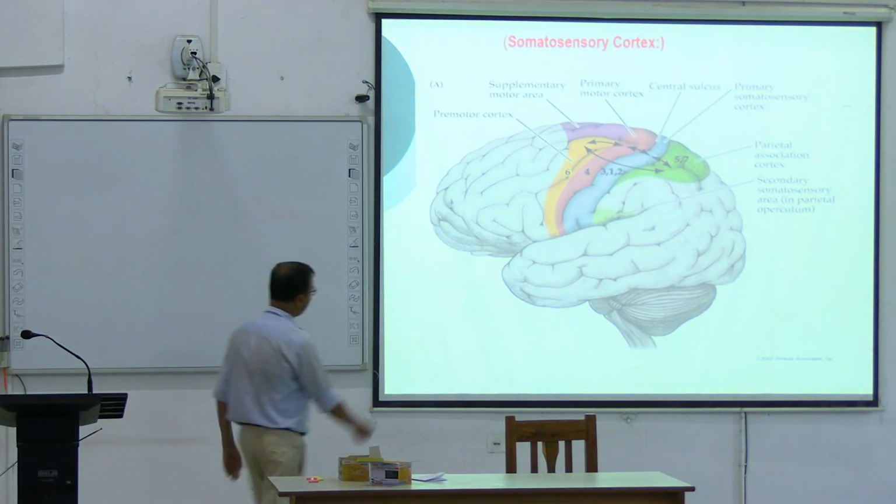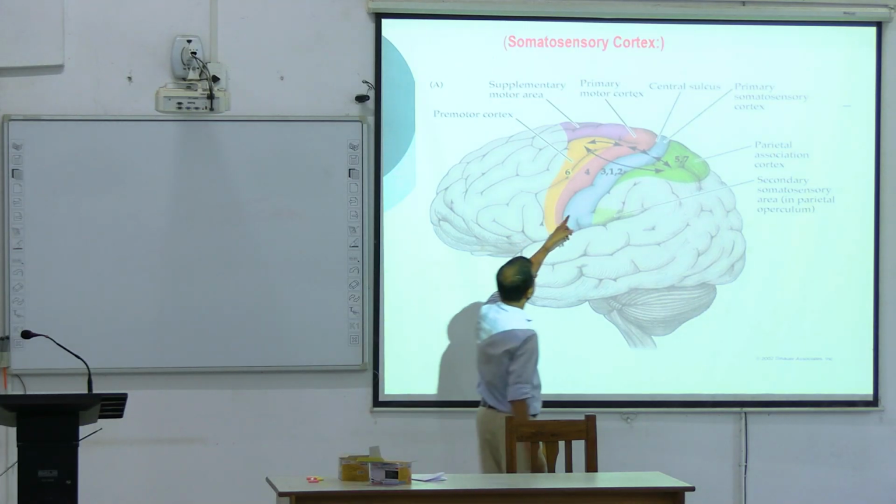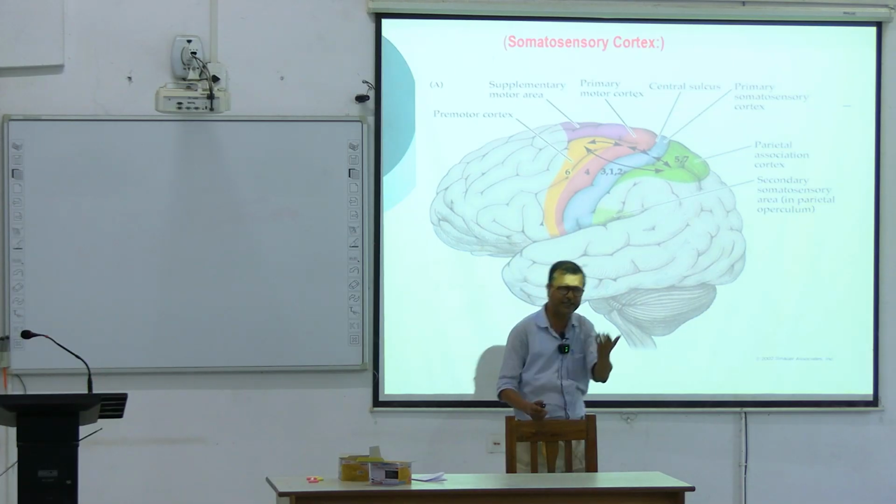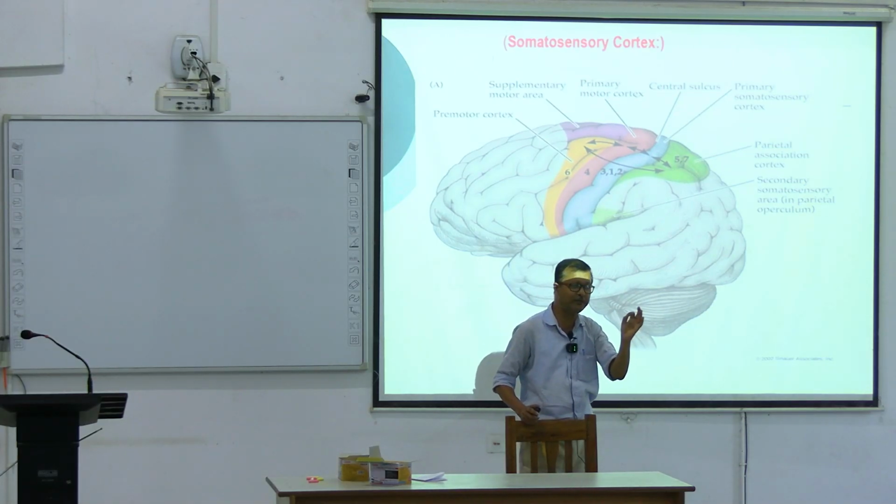See, this is the area. This is postcentral. This is precentral. Precentral means motor. Motor also has M1, M2. M1 means primary motor area, area 4, area 6, area 8. And the supplementary motor area also.